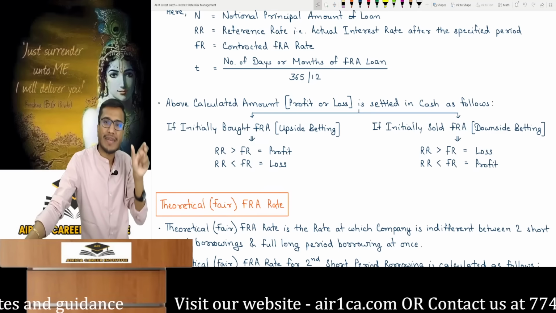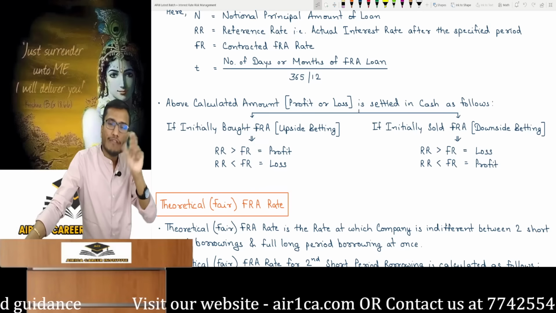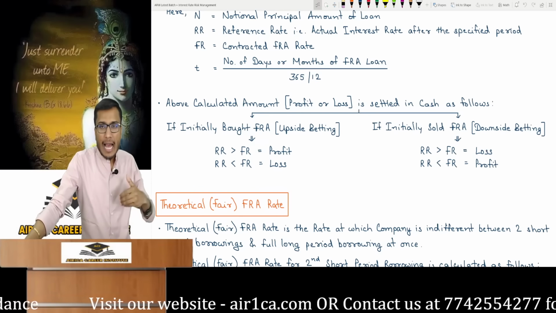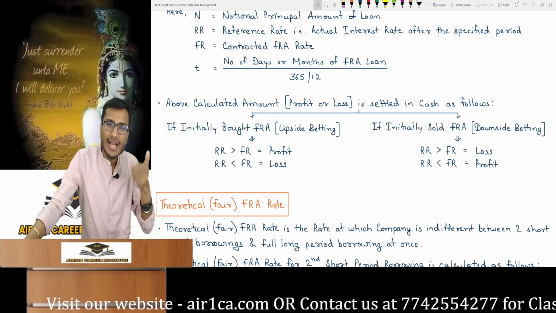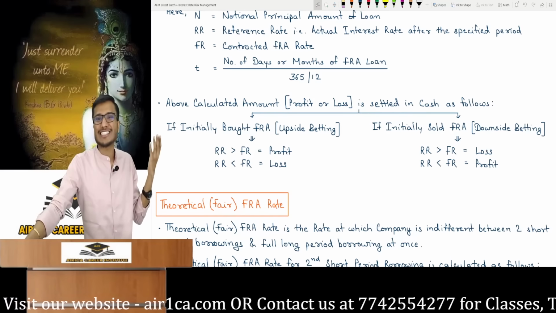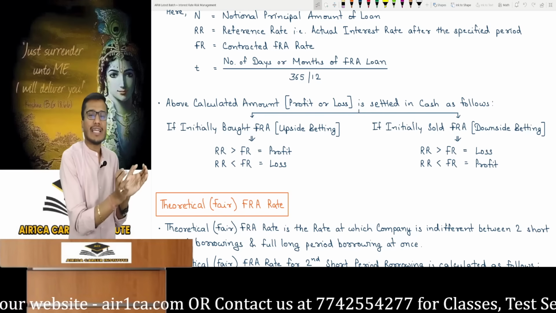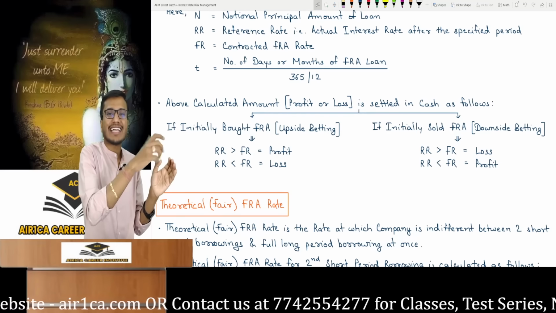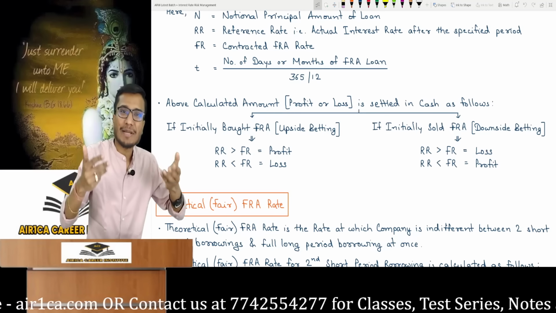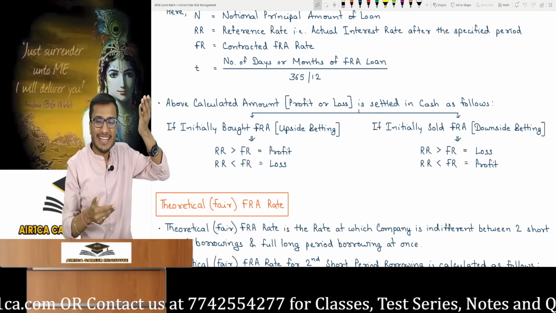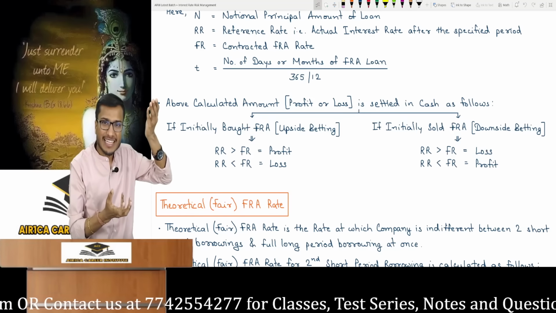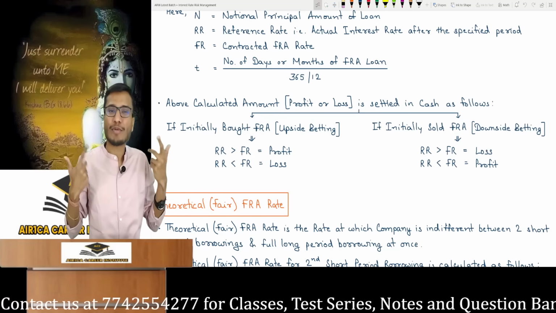Understand the amount calculated at maturity. First, judge whether you made a profit or a loss. When you do the cash settlement, did you make a profit or a loss? You have to judge that. It's actually very simple. Initially, I had a contract to buy an FRA, meaning I made an upside bet. At maturity, if the market interest rate has increased, when the market rate exceeds the agreed FRA rate, I have won, and that is a profit.